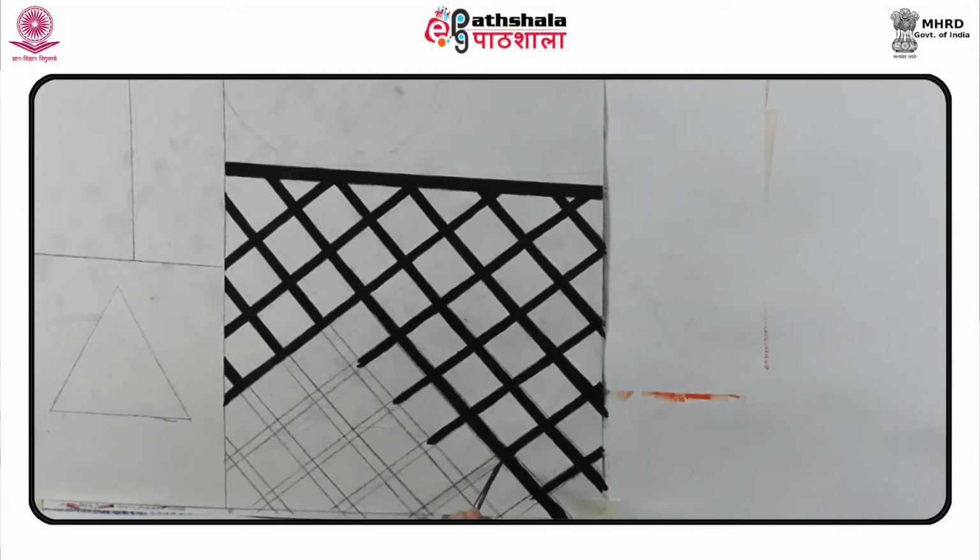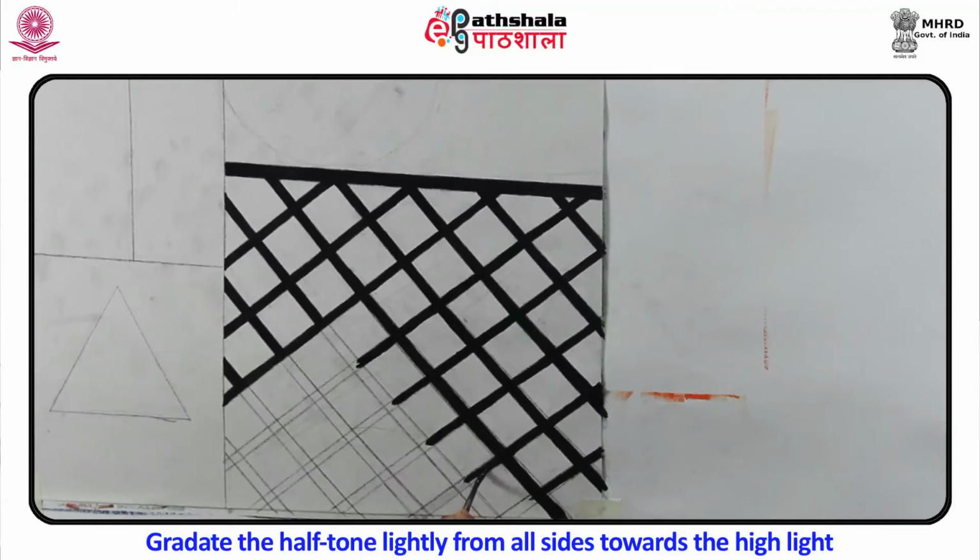Add this dark tone and gradate the half tone lightly from all sides towards the highlight.